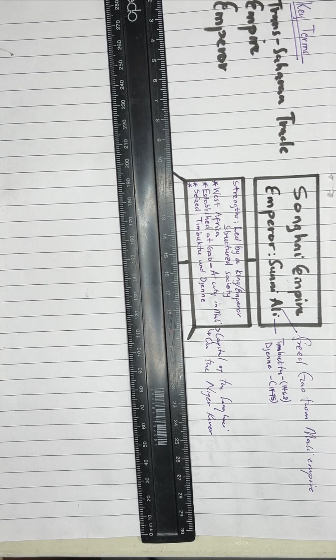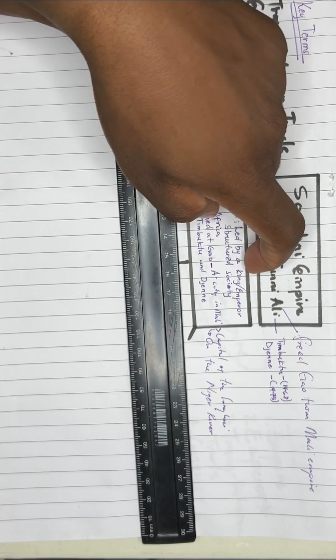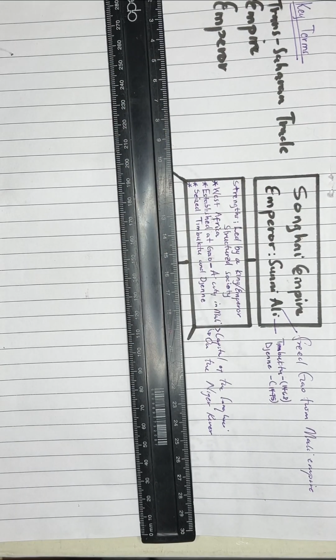And that therefore opened an opening for such an individual as Sunni Ali, having lived in the city of Gao, which was one of the most important cities to the Mali Empire. Because when you speak of the city of Gao, it was more so big in terms of trade. And you are also to look at its positioning when you speak of this particular place that is Gao.